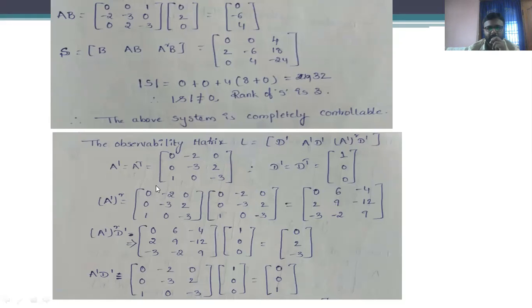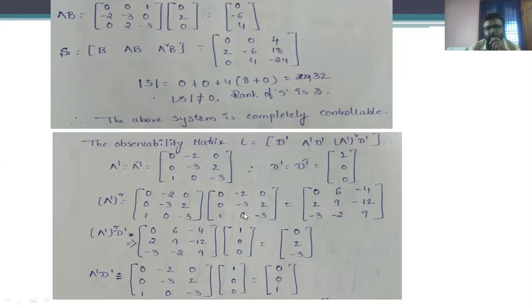So this is the complement of the matrix. Capital A complement is nothing but A transpose. We have obtained the matrix A transpose, and D complement is nothing but the row matrix converted into transpose. We have converted that row matrix into the column matrix, and after that we have to determine the value of A complement whole square, which is nothing but A complement into A complement.